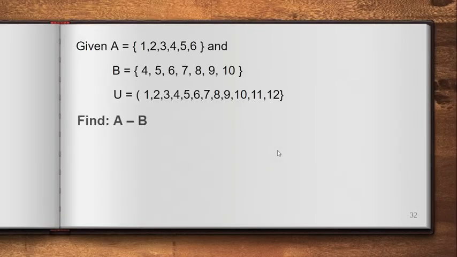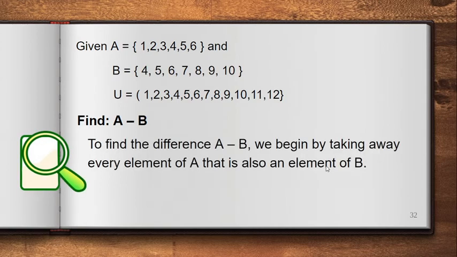Next, this one. I have here given set A is equal to 1, 2, 3, 4, 5, 6, and my set B is equal to 4, 5, 6, 7, 8, 9, 10. My universal set is equal to 1, 2, 3, 4, 5, 6, 7, 8, 9, 10, 11, and 12. So the thing that we need to find is A minus B. Paano kaya to? To find the difference A minus B, we begin by taking away every element of A that is also an element of B.